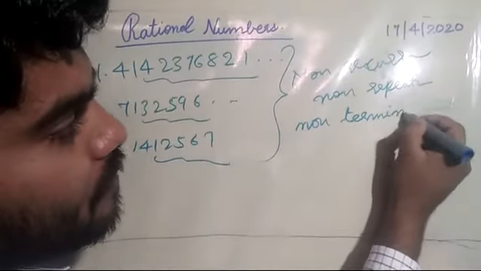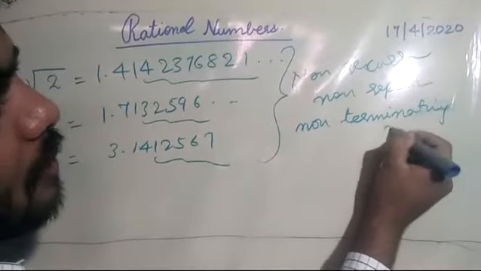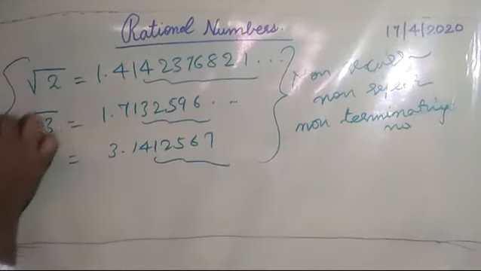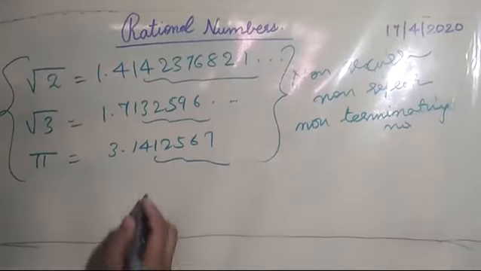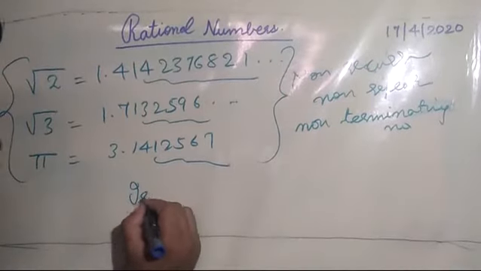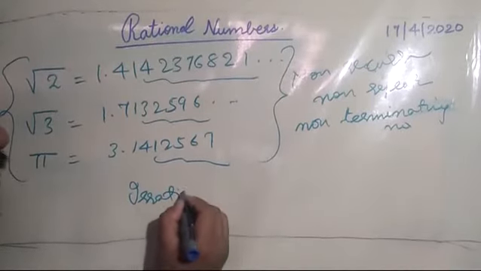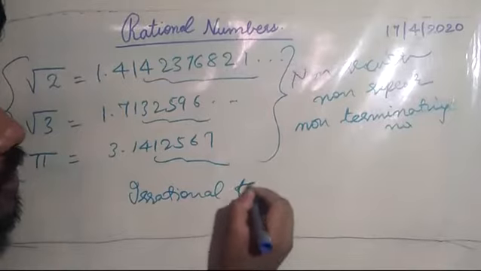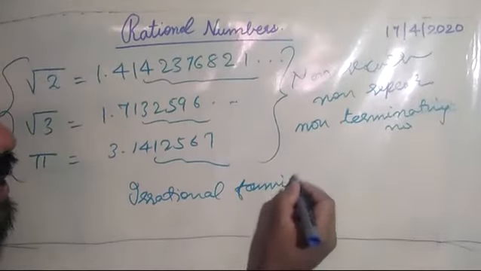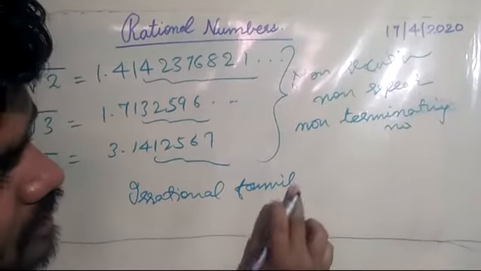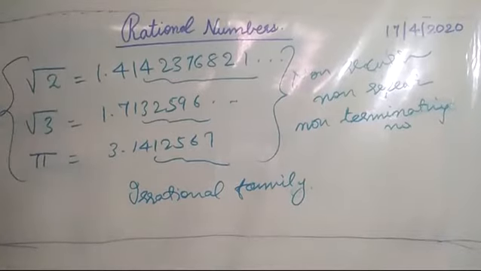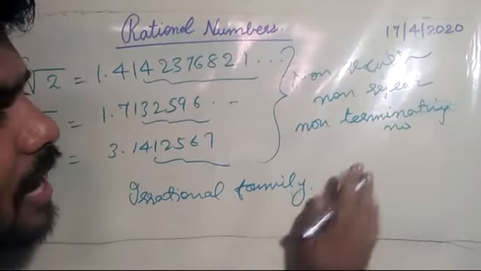Terminating numbers are different. So all these numbers go into a family called the irrational number family, which we will be seeing in our next class, that is class 9.